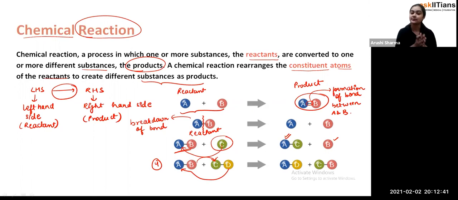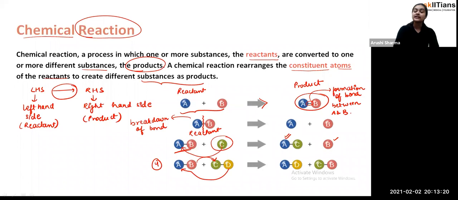So what exactly is a chemical reaction, student? Whatever the number of reactants there are, when the reactants react with each other, they will give the product, and we represent this reaction with the help of an arrow, and that arrow indicates that the reactants are reacting and converting into the product. And that arrow is always in the forward direction. It says that in the reactant side there is an arrangement of the atoms so that they just get rearranged and we get the product. Fine. So these are the chemical reactions, students.